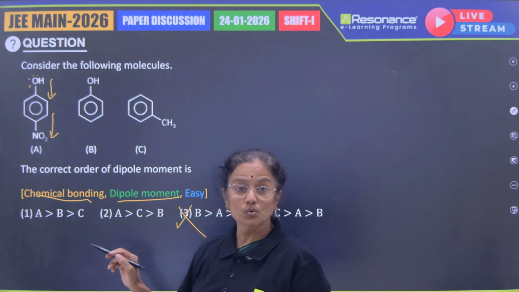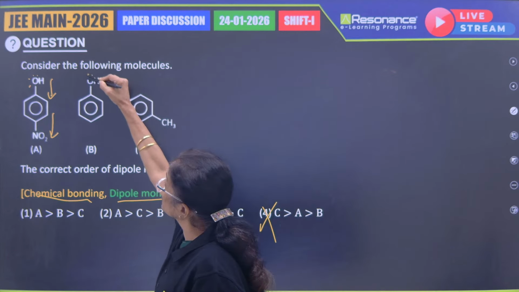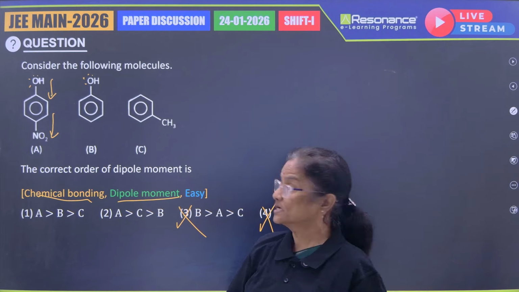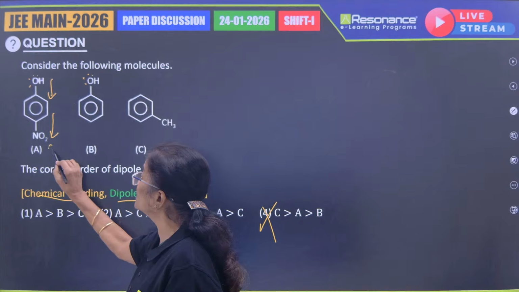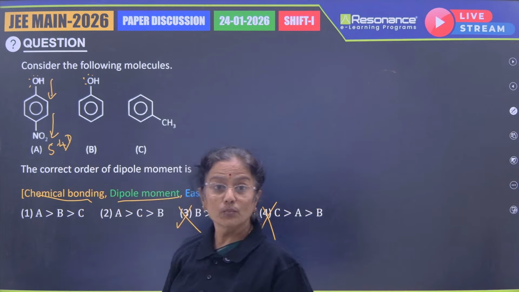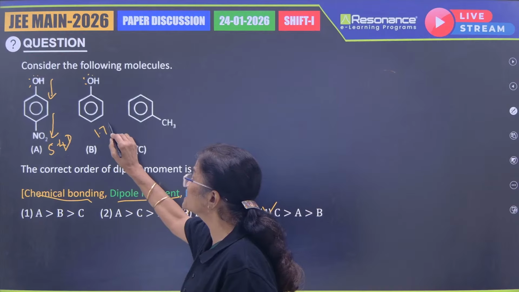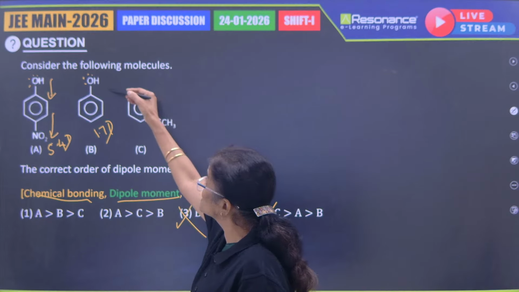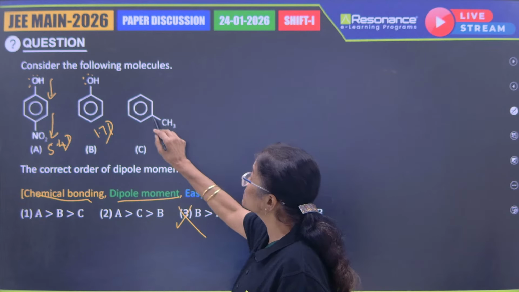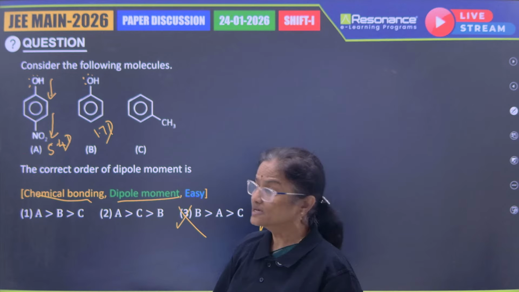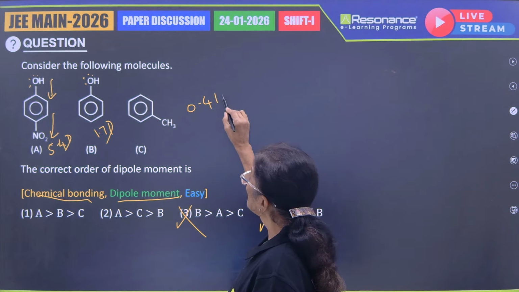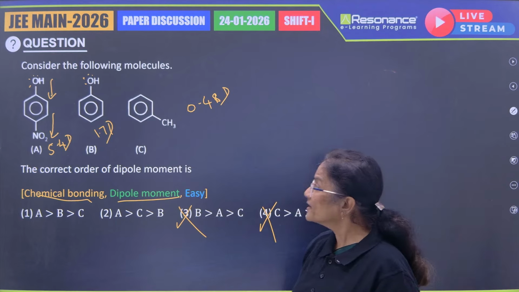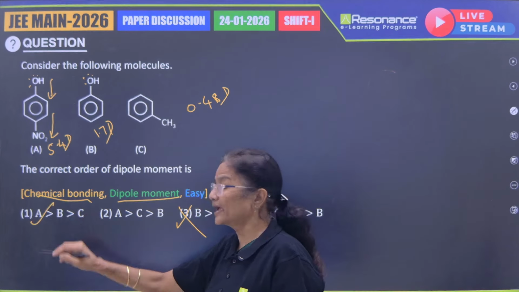Coming to the next 2, you have the oxygen more electron donating compared to the methyl. Methyl is a hyperconjugated group, and moreover the polarity of OH. The dipole moment of paranitrophenol is 5.4 Debye, which is very high. Phenol is about 1.7 Debye, which is again lesser than 5.4. Greater is the electronegativity difference over here. Compared to that, for carbon sp2 and sp3, the electronegativity difference is less. So roughly about 0.4 Debye will be the polarity of the toluene. So what is the order? A, B, C. It's again the first option.